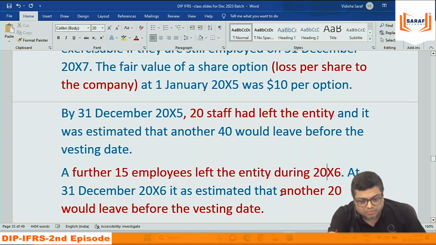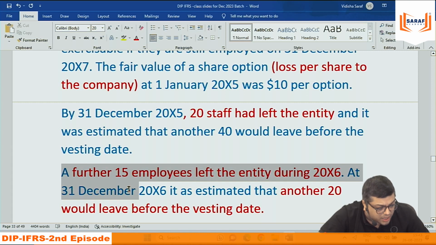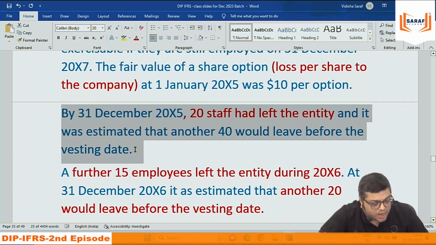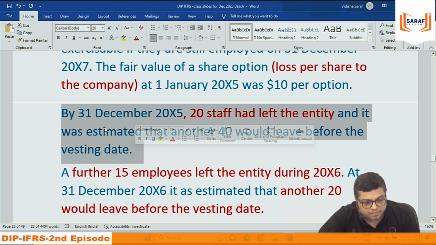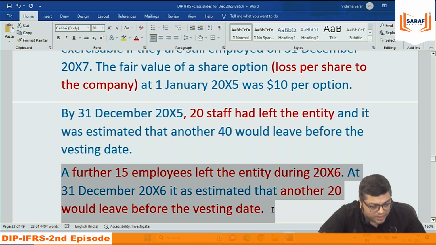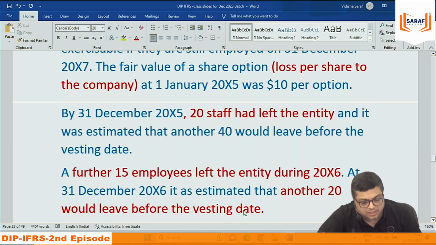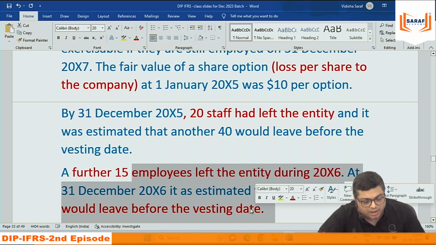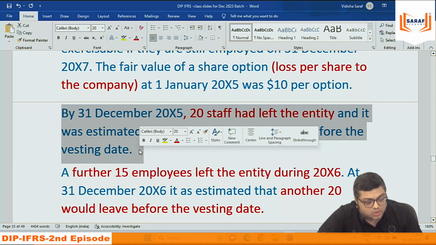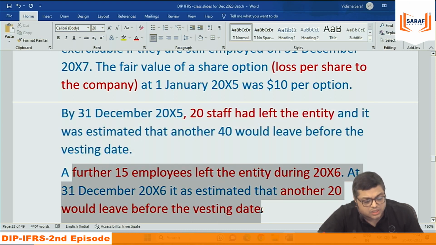This 24,50,000 is a new estimate for 3 years based on second year information. And the 24 lakh was the expense for 3 years based on first year expectation. This 24 lakh was also the 3-year expense, and this 24 lakh 50 also is the 3-year expense. But on the basis of further development, the estimation had changed. Earlier it was estimating 2 years, now it is estimating just 1 more year. So you are more sure relating to outcome. So the values have changed.